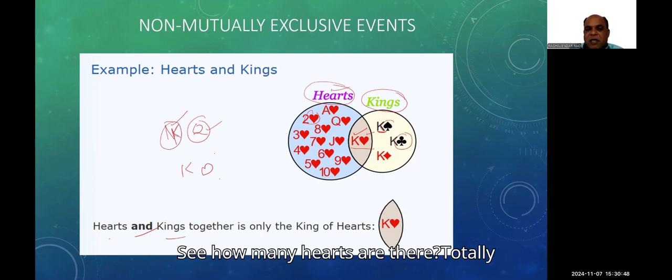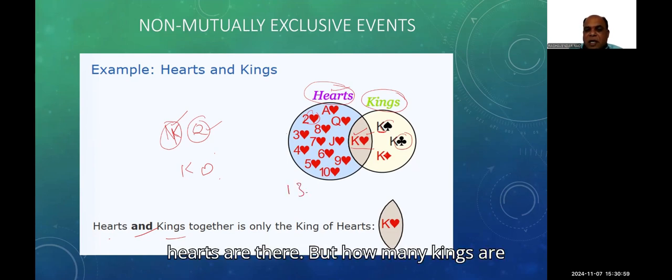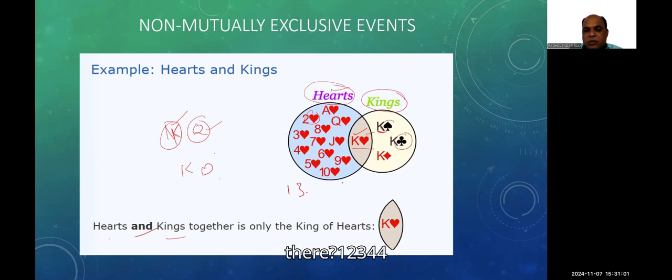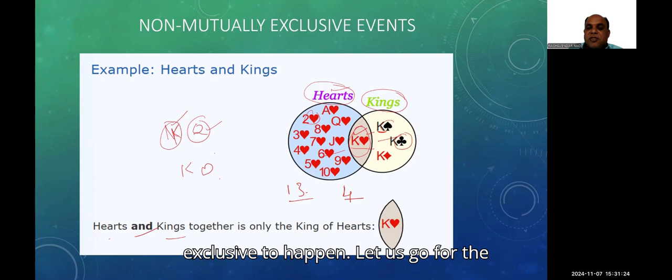See here, how many hearts are there totally? 1, 2, 3, 4, 5, 6, 7, 8, 9, 10, 11, 12, 13. 13 hearts are there. But how many kings are there? 1, 2, 3, 4. 4 kings are there. But this king with heart is counted in this group as well as this group, the kings group as well as the hearts group. We have added it twice. So that is how mutually non-exclusive events happen.